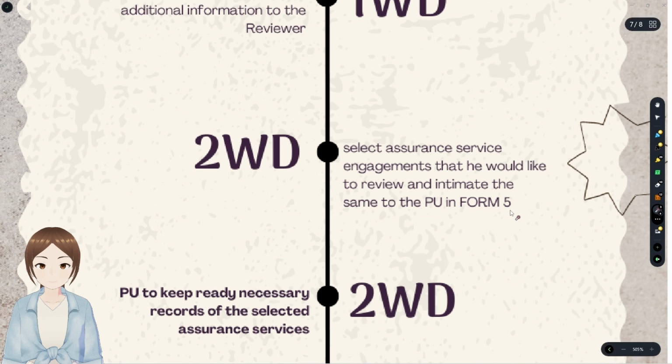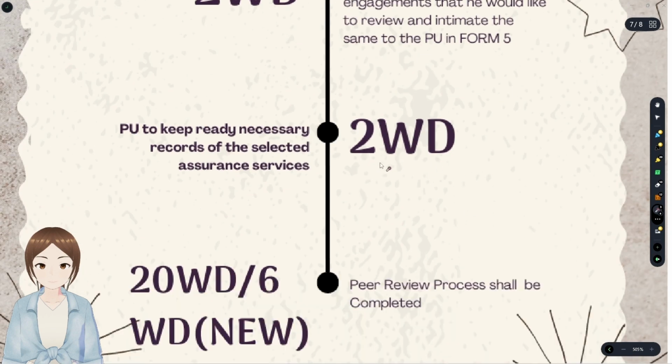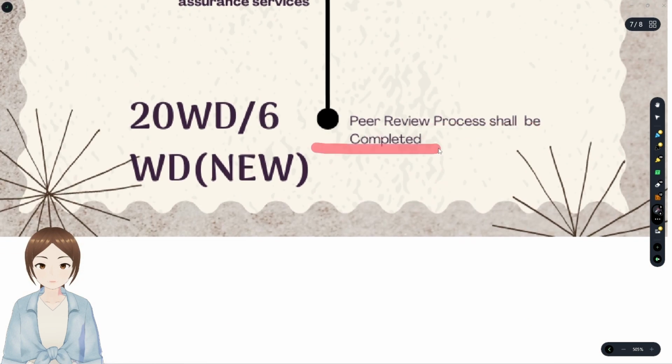And within 2 working days again, the PU shall keep ready the necessary documents of the selected assurance services, and from then, within 20 days the peer review process shall be completed. And within 6 working days, if it's a new unit, the peer review process shall be completed.